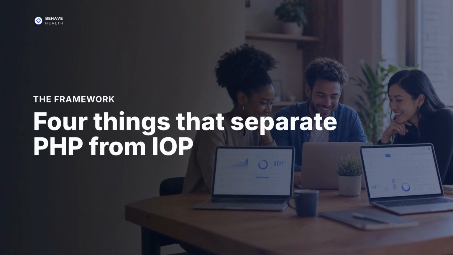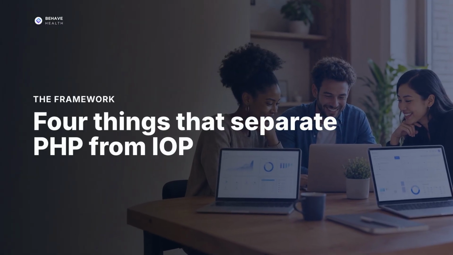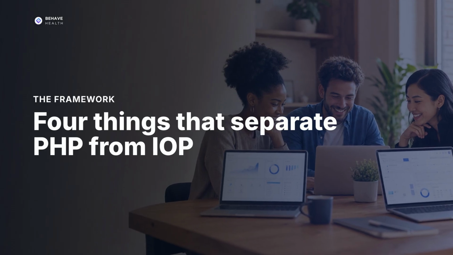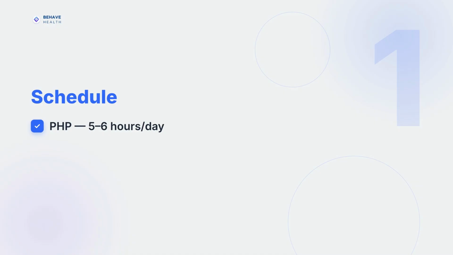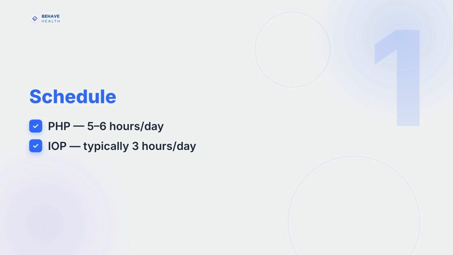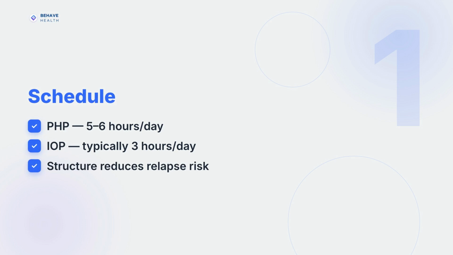4 things that separate PHP from intensive outpatient: schedule, ASAM level, billing codes, and Medicare thresholds. Let us go through each one. First, schedule and intensity. PHP keeps patients engaged 5 to 6 hours per day, less idle time than intensive outpatient, more flexibility than residential. Intensive outpatient is typically only 3 hours per day, several days per week, the right step once a patient is stable enough. In early recovery, PHP fills the day with therapeutic activity while still allowing time for employment and 12-step meetings.